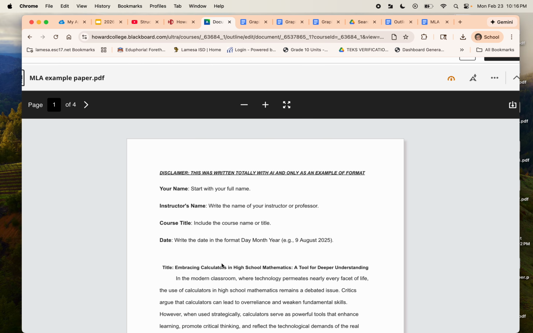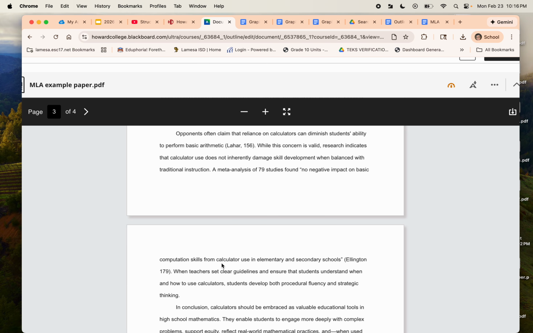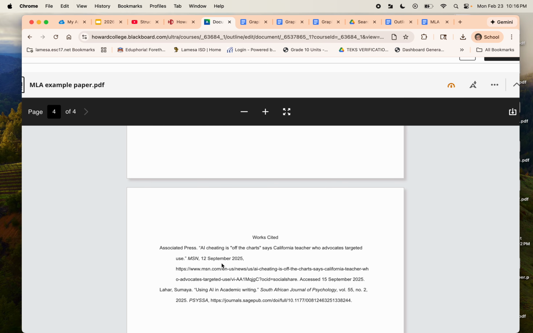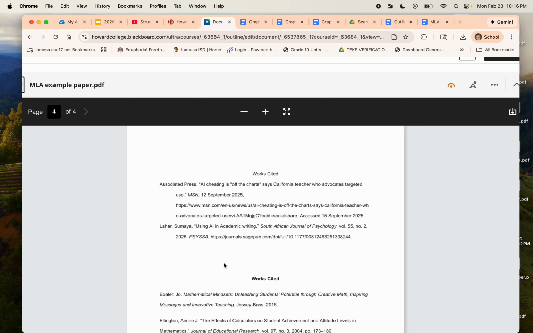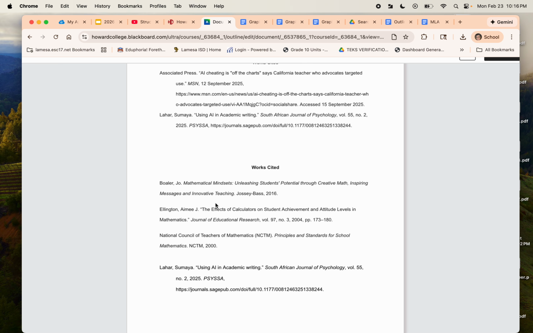So as you can see, this one is 1, 2, 3 pages of text, and then a works cited page. Excuse the double works cited. There should only be one. So these are the 2 articles that were used. Actually, these are the articles that were used.